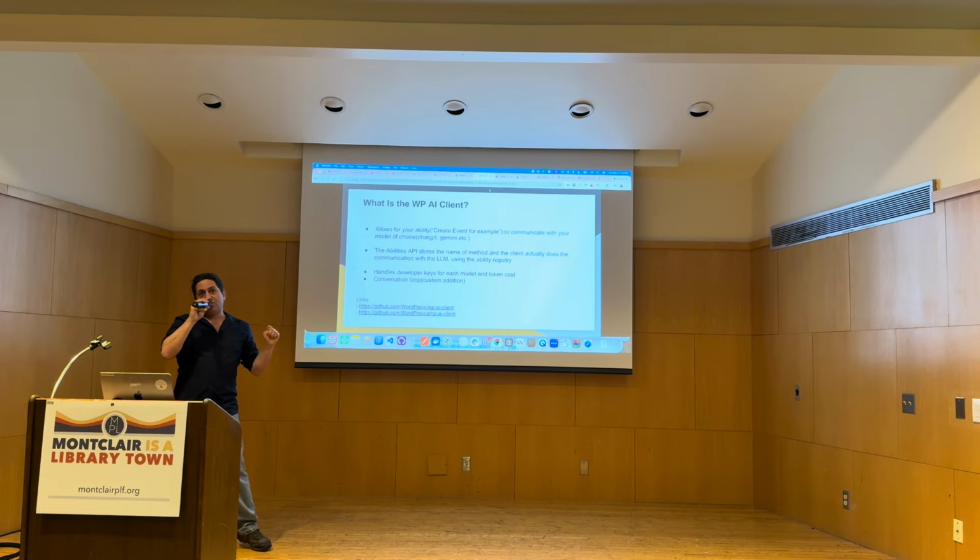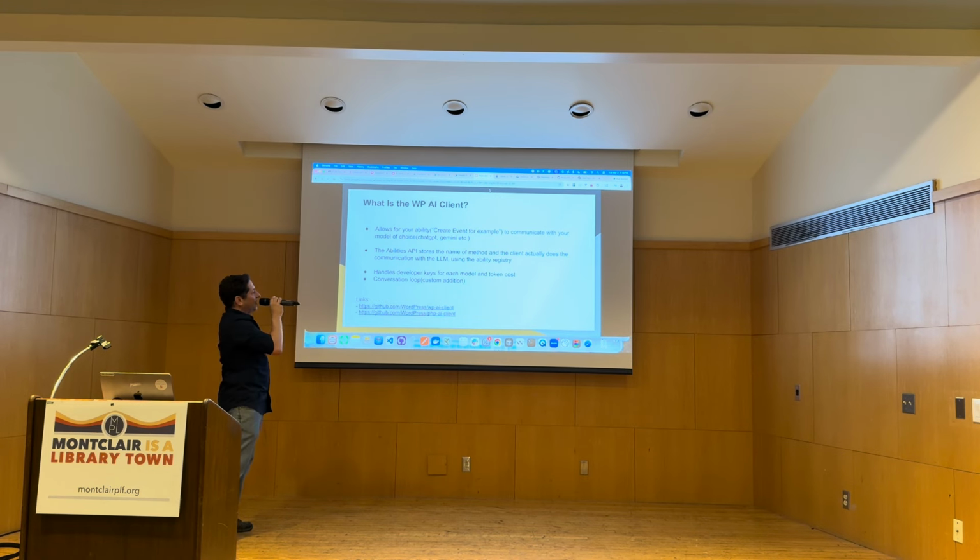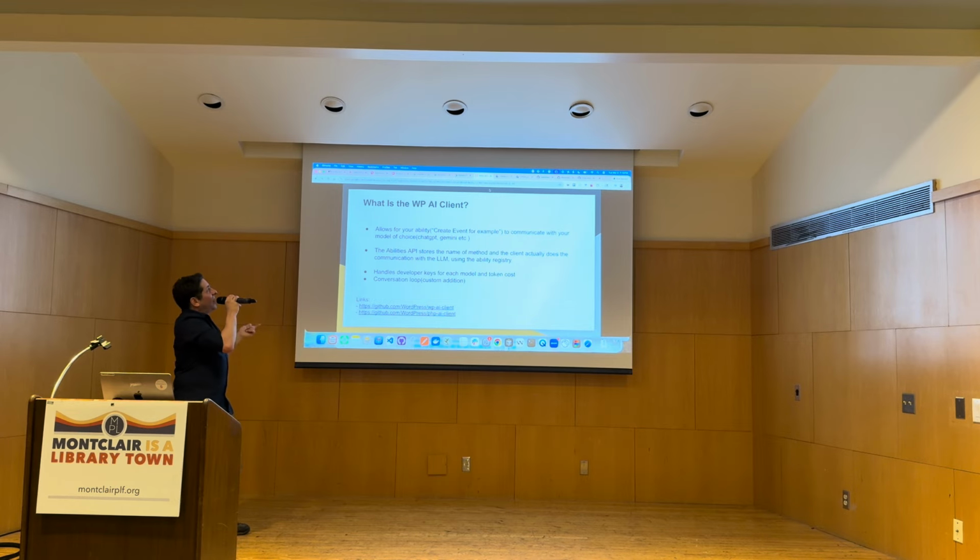I expect it will be merged into Core sometime in early April, because they're still working out some of the details of it. So it's really hard to include too much of it in this talk since it's not merged yet. And there are a lot of features coming out that we really just don't know the full capabilities of yet, so I only wanted to touch on the AI client here. And so the Abilities API stores methods, and like I said, the client does the communication with the language model. The AI client will also handle the developer piece.